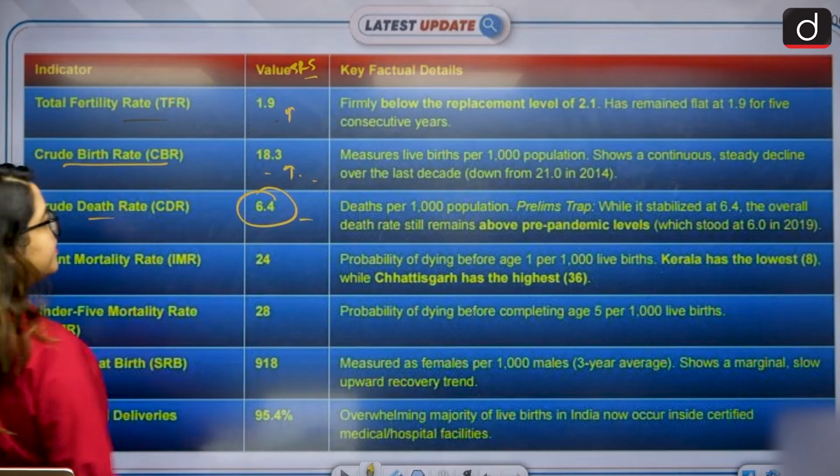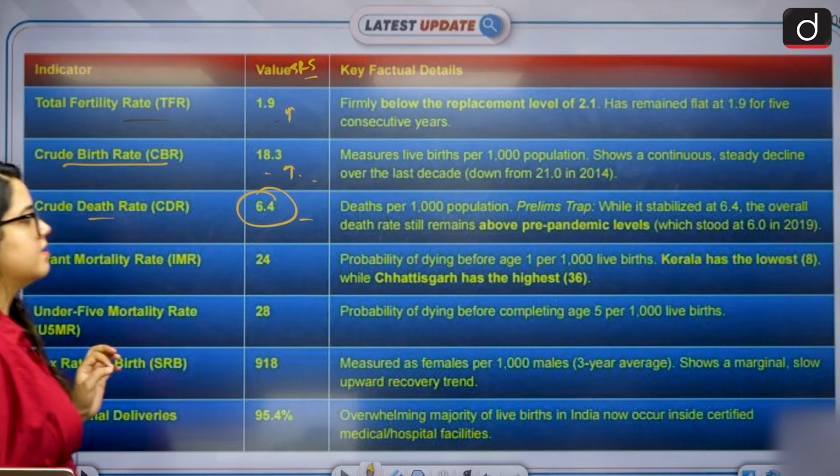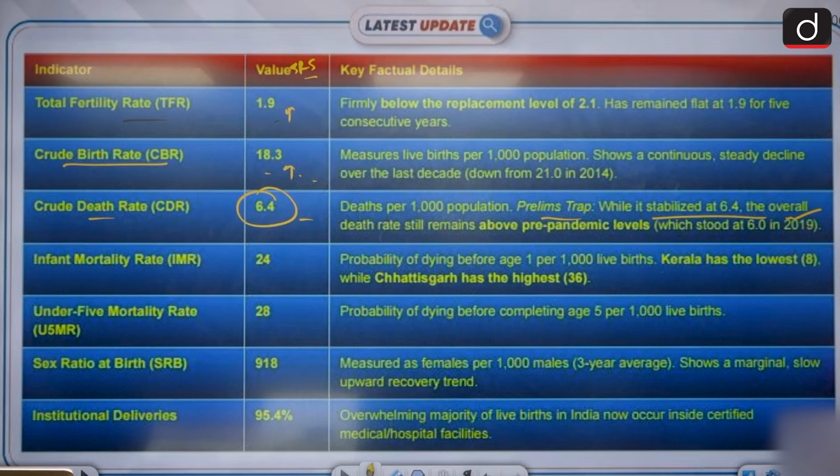It is 6.4 deaths per 1,000 population, right? I've highlighted a prelims trap here. Please look at that. It is stabilized at 6.4 overall death rate. It still remains above the pre-pandemic levels, which is 6.0. Okay. So here is where prelims can trap you. So just make sure that you remember this.